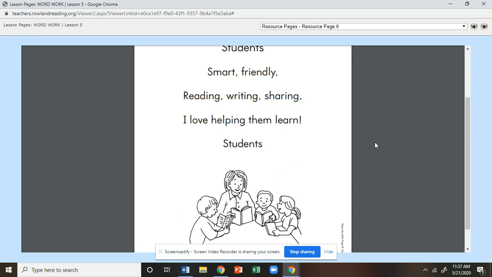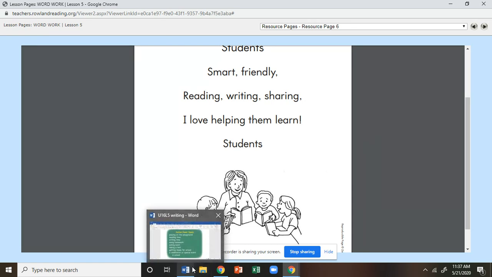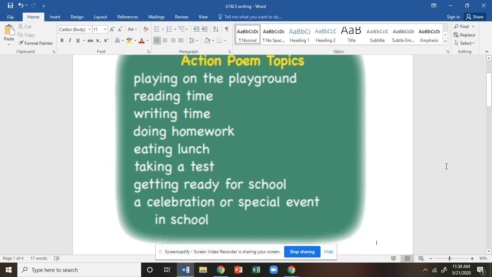Those are 2 examples. I went through them kind of fast because the next part is me walking through which one you choose. Okay. So if you would rather do the action poem, that's what I'm going to talk about right now. If you would rather do the cinquain poem, you're going to have to fast forward a little bit through the video. Okay. So let's talk about the action poem first.